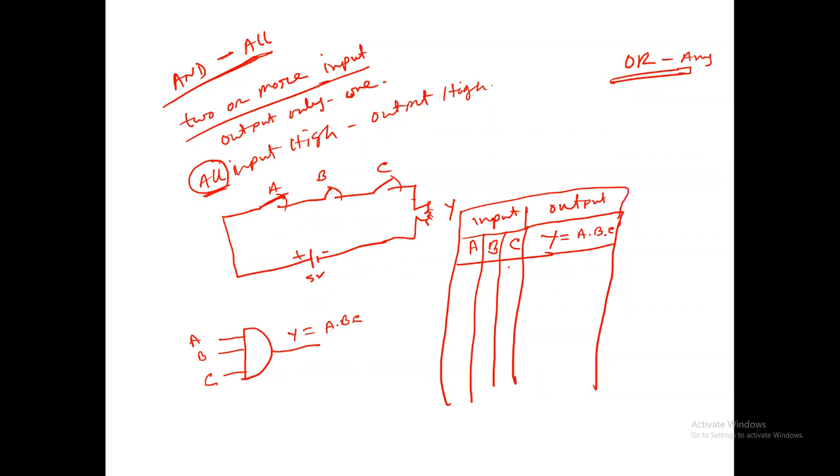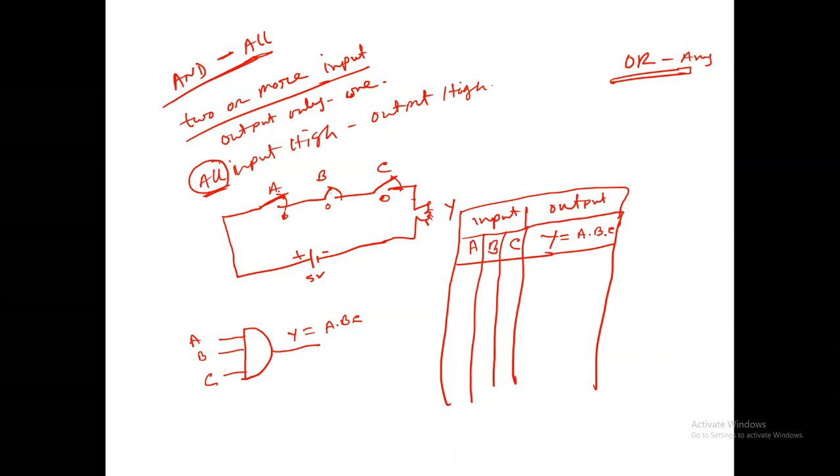So for 3 inputs or 2 inputs or 4 inputs, at first all inputs are low, so all are 0, 0, 0. 0 means low, and 1 means high. 1 means short, and 0 means switch off, off and on.